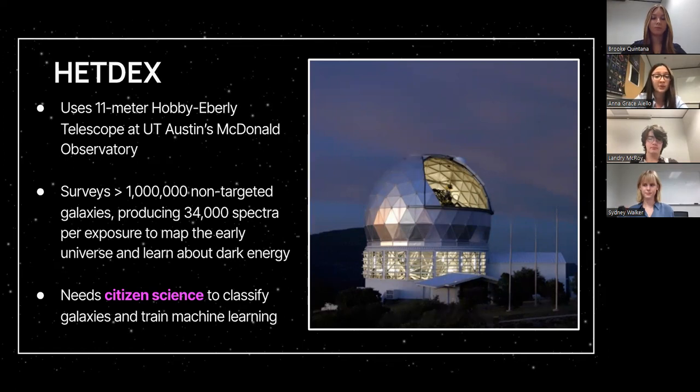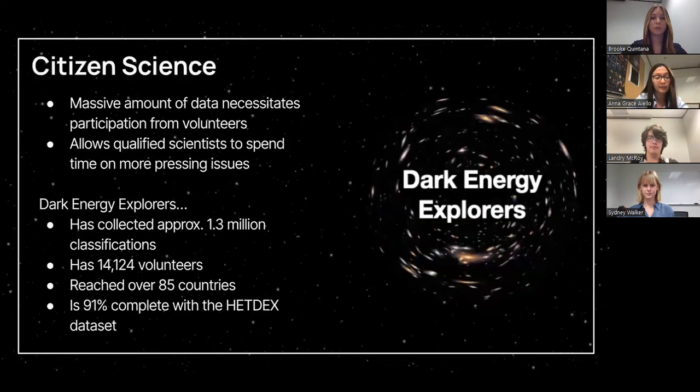The thing that makes this so exciting is just how much data there is and how old it is. That creates a problem. There's too much data to be processed, and so scientists at UT Austin are relying on citizen scientists to help start to process it and train an AI algorithm to do the same. Citizen science is so important because the massive amount of data necessitates participation from volunteers. This also allows qualified scientists to spend more time on pressing issues.